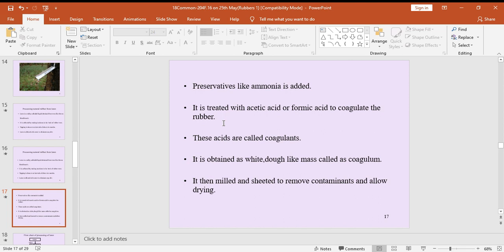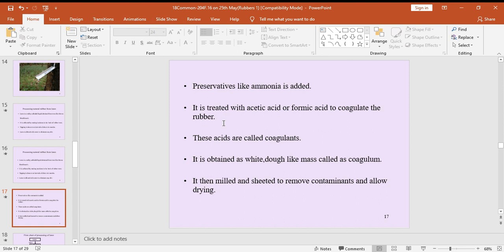It is then milled and sheeted to remove contaminants and allow drying. So after getting coagulum, it is a solid material. From that solid material we can, by using mills, prepare sheets and also remove contaminants, and it is allowed to dry, right?